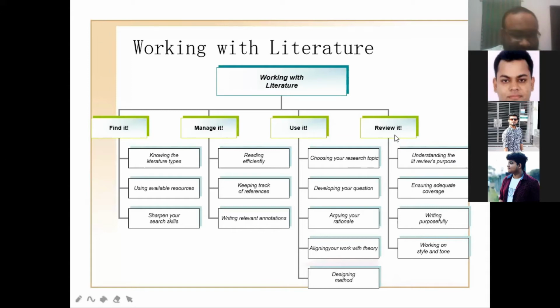Maybe your group consists of a very experienced researcher, or when you submit one publication to a very reputed journal, then the reviewers will give you feedback. Understanding the review's purpose, then ensuring adequate coverage. Writing purposely, that means you cannot write anything on the topic, you have to be very specific. Then working on the style and tone, this is important.